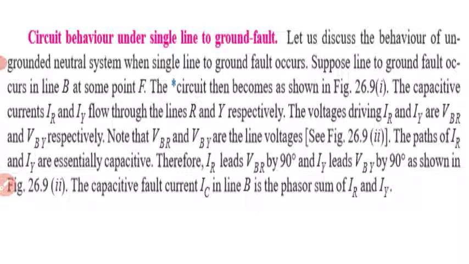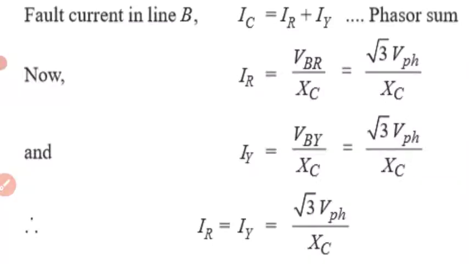If a line to ground fault occurs, what happens? The capacitive currents IR and IY flow through the lines R and Y respectively.